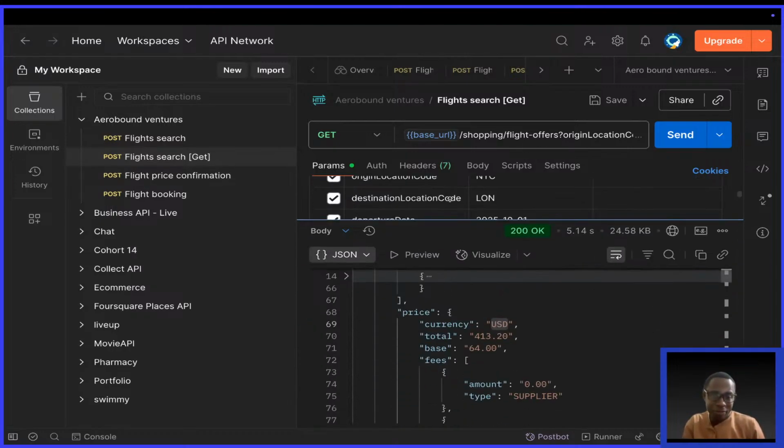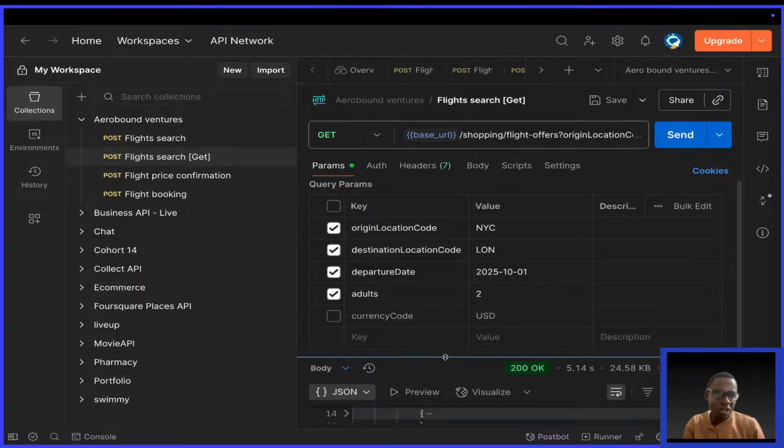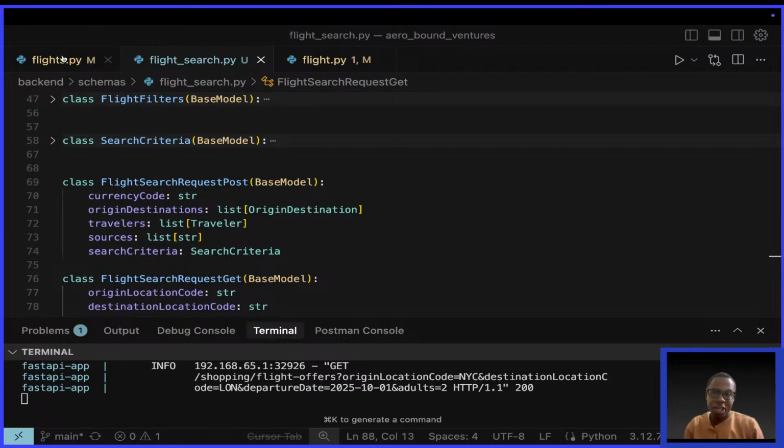Okay, so I think that is it for today. We have achieved a lot. I've been able to show you all the bug fixes, the changes, and we've actually also created a new endpoint.